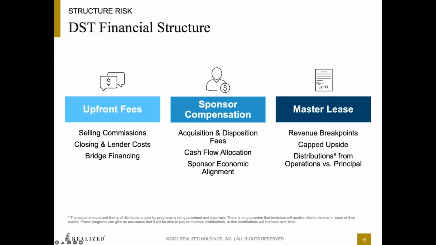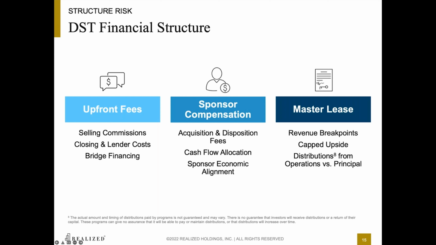It provides rights to the involved parties, which includes investors, the sponsor, and lender, and dictates how each will be compensated. These terms are laid out in the Private Placement Memorandum, otherwise known as the PPM. There are three main components we review as part of the overall analysis of structural risk.